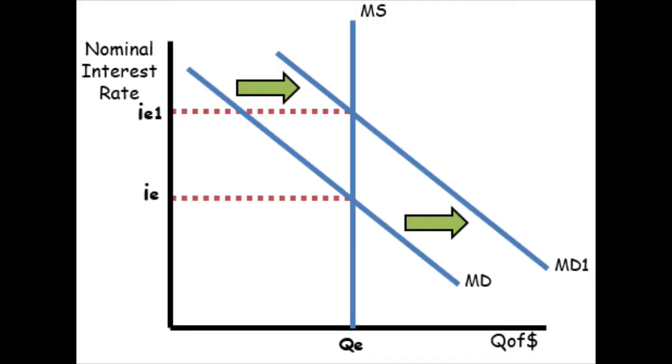So again, in the original version of this question that would have required a graph, the graph would have been a money market graph, and the effect of an increase in income would have been depicted as an increase in the demand for money in the money market. The result of which would therefore then be an increase in the nominal interest rate. So that's the first part of the answer to part A. Again, the nominal interest rate increases due to an increase in the demand in the money market.